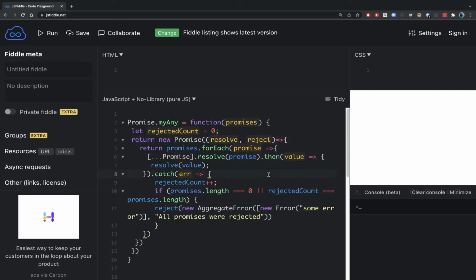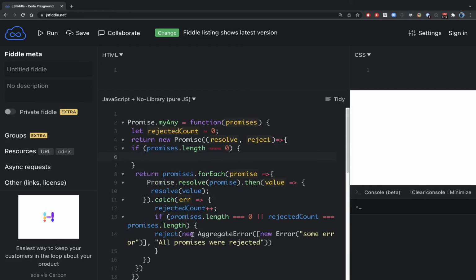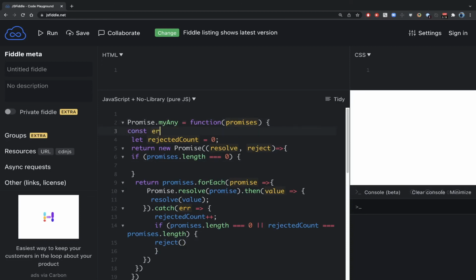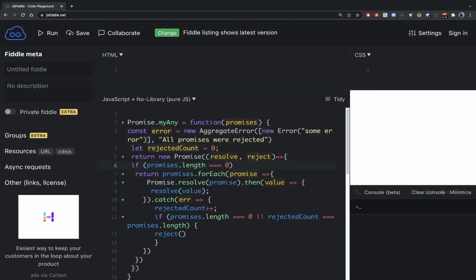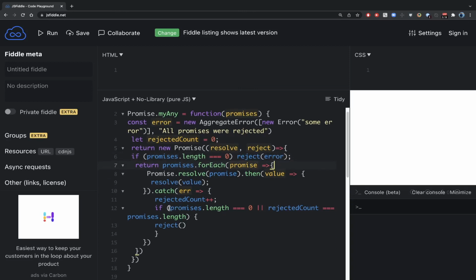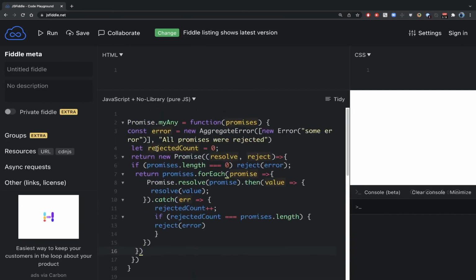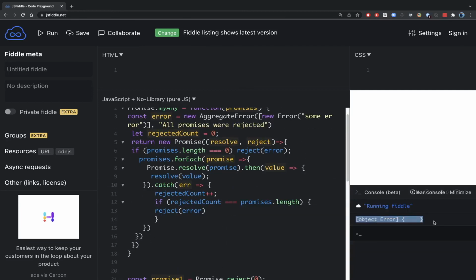So what we'll do is keep this error at the top. And once we see this length being 0, we should immediately reject it. No need to even run this, and we should get rid of this condition. This is not required, and in this case also we should reject it. There is no need to return anything from the forEach.